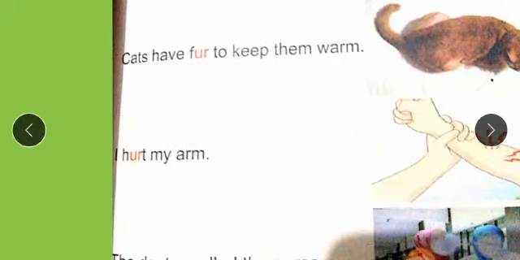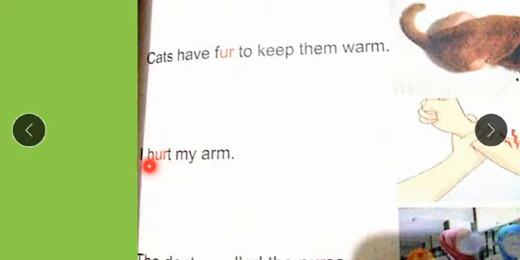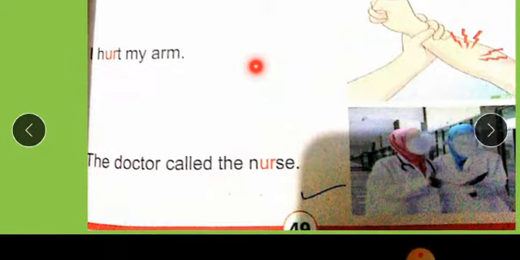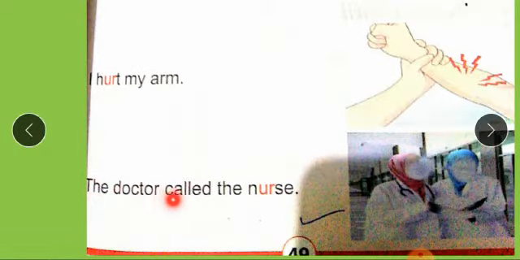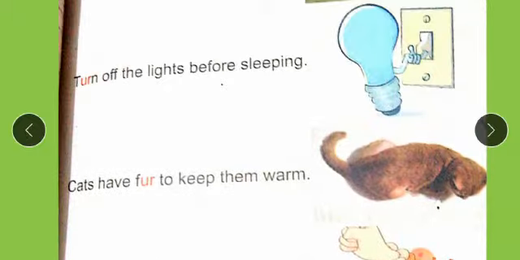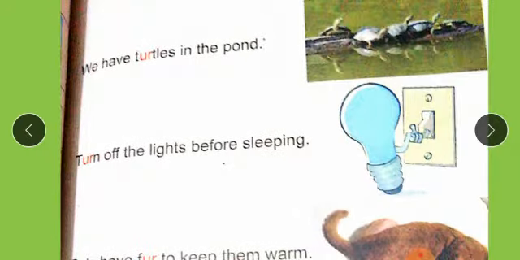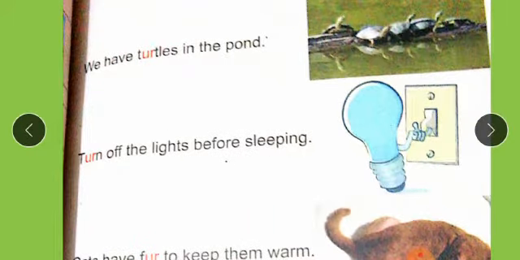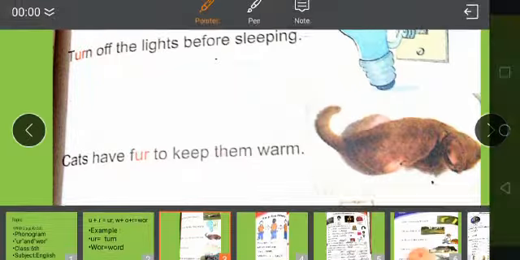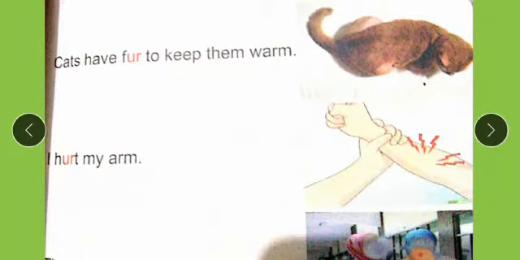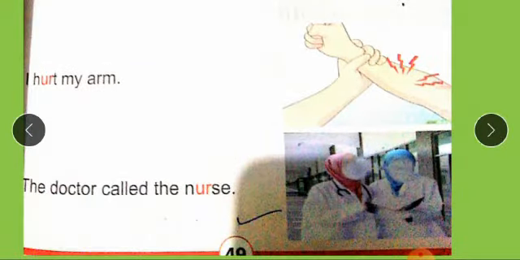I hurt my arm. The doctor called the nurse. Students, in these sentences, some words are given in which the sound is used. That is turtles, turn, fur, hurt and nurse.